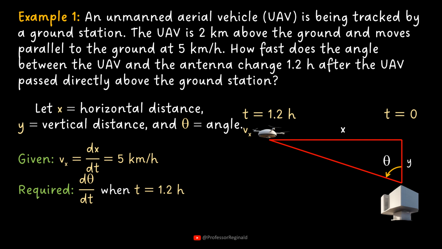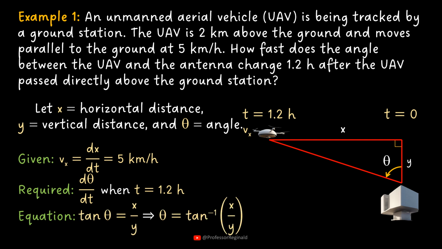The horizontal, vertical, and direct distances form a right triangle, which means an equation involving an acute angle and the opposite and adjacent sides is given by the following trigonometric function. As the vehicle travels horizontally, or parallel to the ground, the vertical distance remains the same.